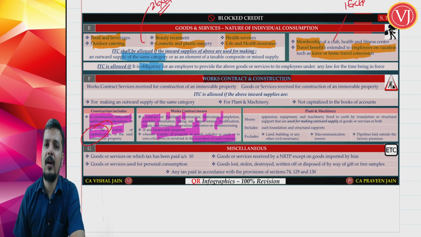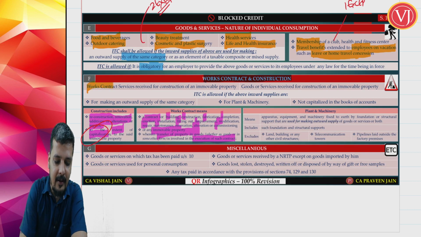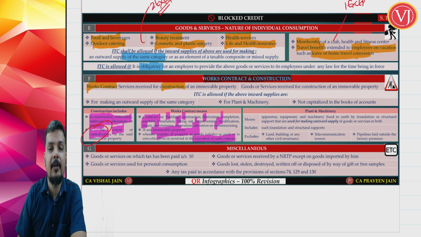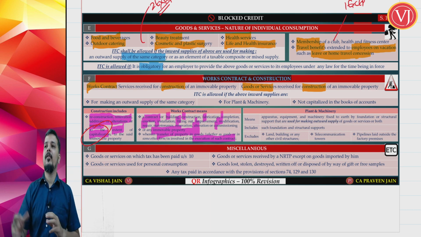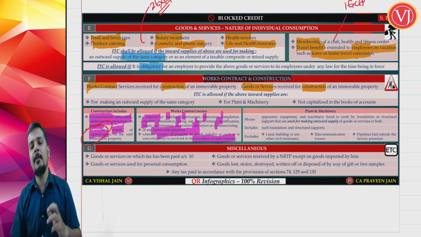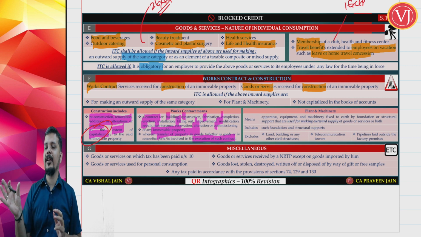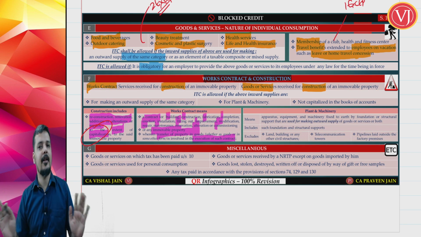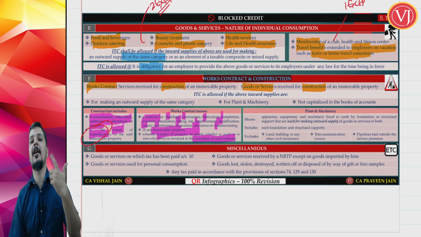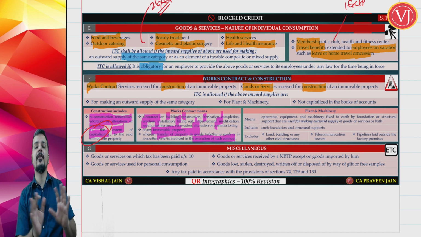Right. Now, what are they trying to tell? Whether you are talking about works contract services for construction of immovable property, or goods and services for construction of an immovable property. Whether you give the entire contract for construction of immovable property, or you purchase goods and go only for labor services for construction of immovable property. Either you give the entire contract or you purchase certain goods and only the labor portion you give to the contractor. Either or, you cannot take the credit. If it is in relation to immovable property, that is capitalization, you cannot take the credit. So if at all it is an immovable property plus it is capitalized, you cannot take the credit.